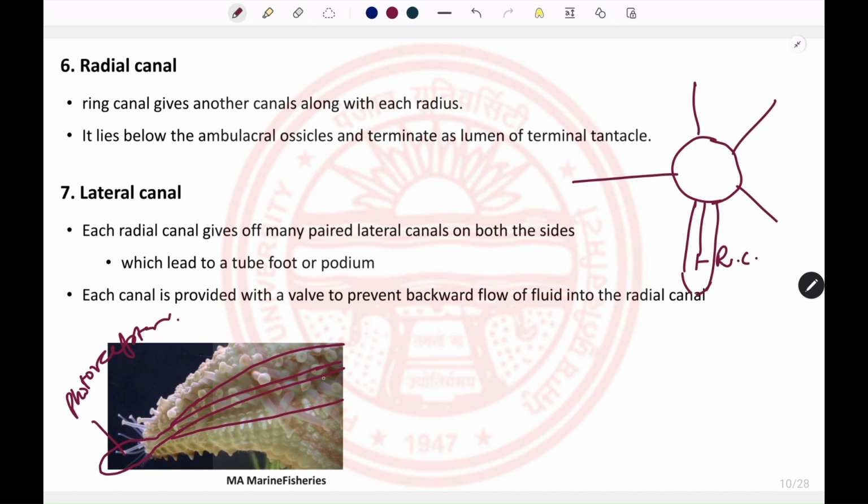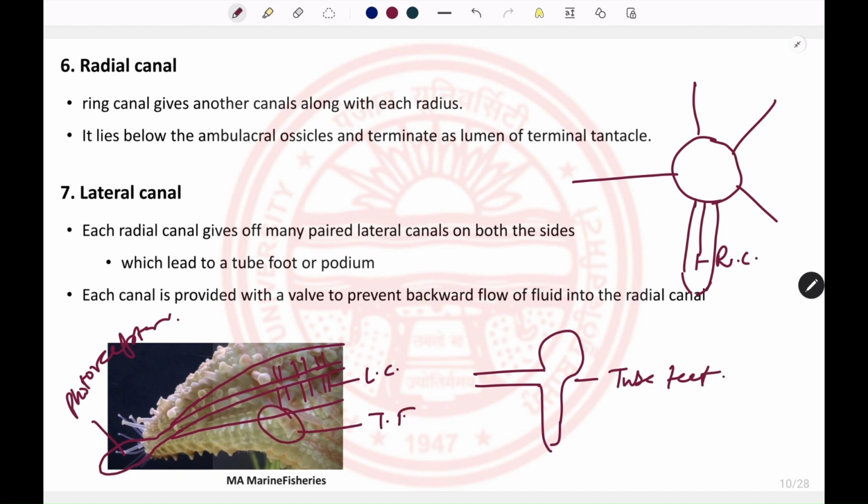And these radial canals give another group of canals on either side, and these canals are known as the lateral canals. These lateral canals give the fleshy projections known as tube feet. So these fleshy projections you are seeing here are the tube feet. And these lateral canals also bear some kind of valves in their wall. These valves prevent the backflow of fluid from the tube feet.